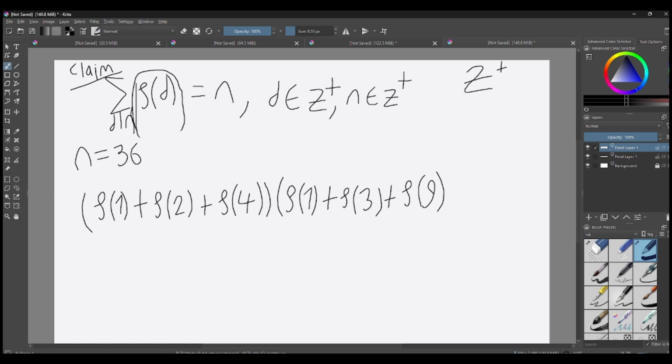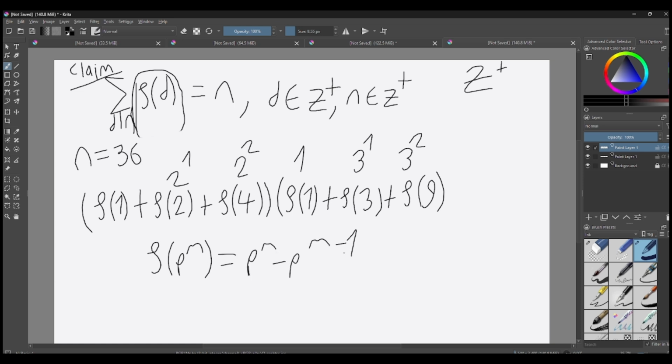So 9 is 3 to the 2, we wrote 3 to the 1, we wrote 1, we wrote 2 to the 2, we wrote 2 to the 1. You can write 1 as 2 to the 0, but then this lemma won't work in there. That's why I am keeping 1 as 1 instead of 3 to the 0 or 2 to the 0.